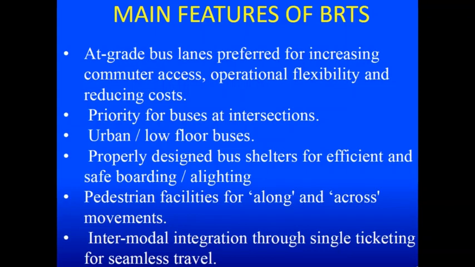The other main features of BRTS are at grade bus lanes preferred for increasing commuter access, operational flexibility and reducing costs, priority for bus at intersections, urban low floor buses so that there is good accessibility, and properly designed bus shelters for safe boarding and alighting. Then pedestrian facilities along and across the movement, and intermodal integration through single ticketing for seamless travel. So you have an integrated ticketing system that will work for other modes of transportation also.